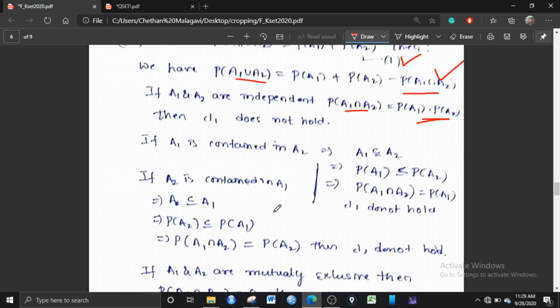Similarly in the other case, if A2 is contained in A1, then what is the value of A1 intersection A2? It is the probability of A2. So the probability of A2 will come here, and this will cancel. This is equal to the probability of A1.